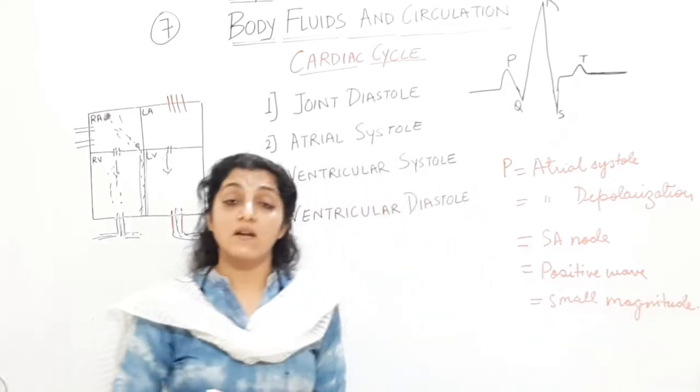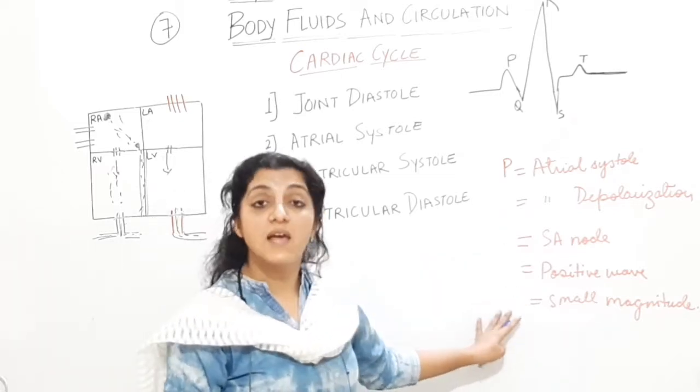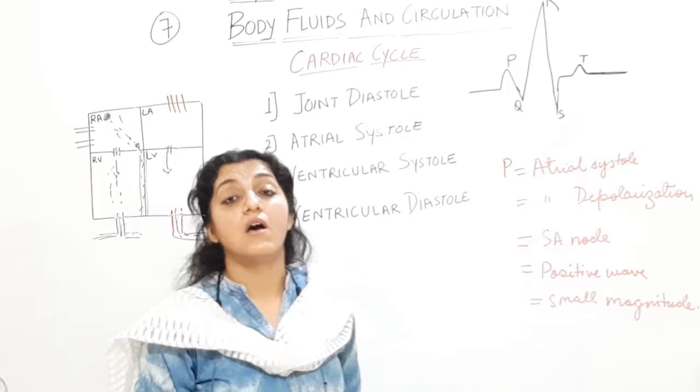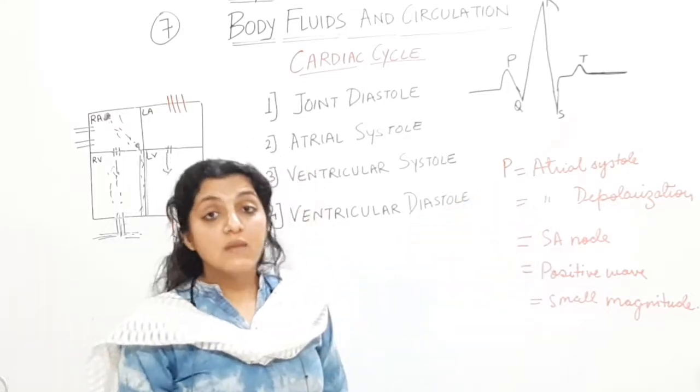Instead of learning, you should understand with the P wave all these points. It is of small magnitude. The sinoatrial node has generated it. All right. So this is the P wave. It is going to represent atrial depolarization.